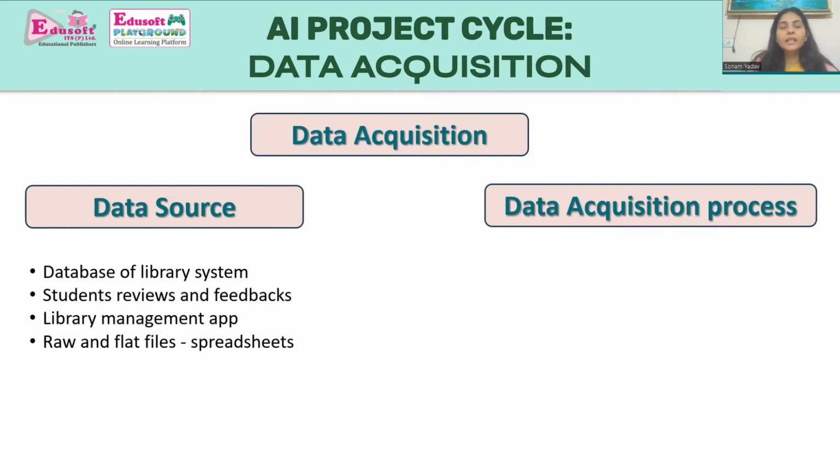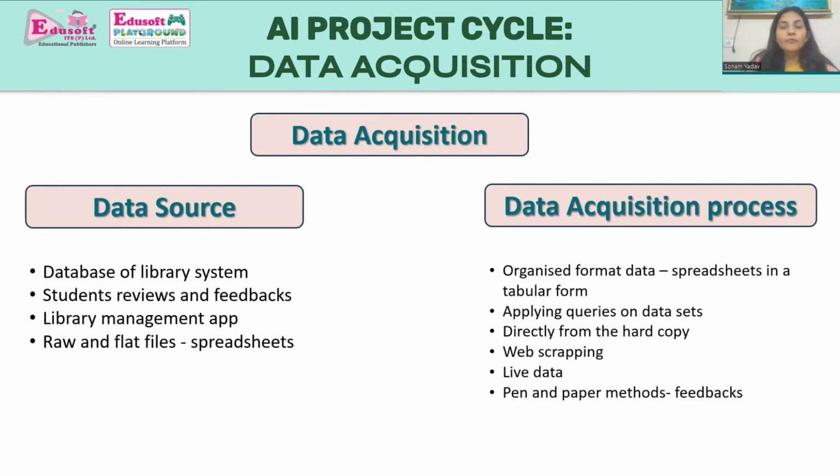Number two is the data acquisition process. Depending on the source of data, we can acquire the data by different methods. Number one, organized format data, that is through spreadsheets in a tabular form. Applying queries on data sets directly from the hard copy, web scraping, live data, and pen and paper methods like feedbacks of the students.